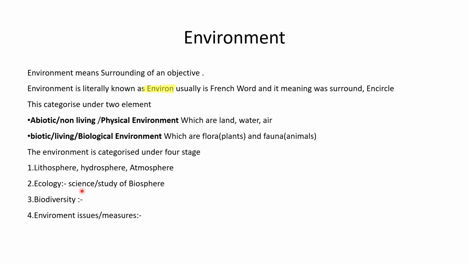The biological environment includes only biotics and living organisms, like plants and animals, whereas the biosphere includes many things, like the physical environment and the biological environment. This is known as: biosphere equals physical environment plus biological environment.